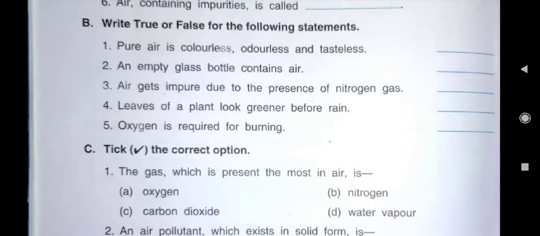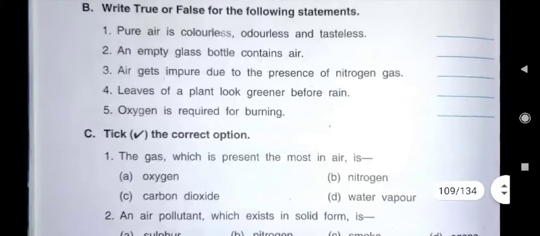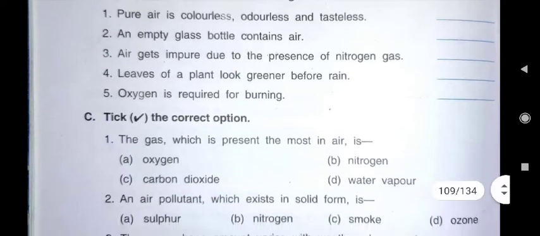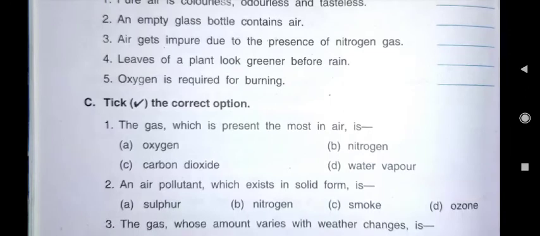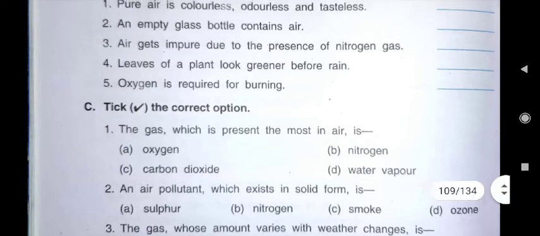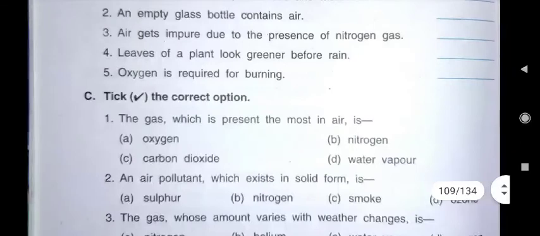Leaves of a plant look greener before rain. We have read that when rain water cleans the leaves of the plants, they look greener. But here the sentence is, leaves of a plant look greener before rain. No, they look greener after rain. So this sentence will also be wrong.